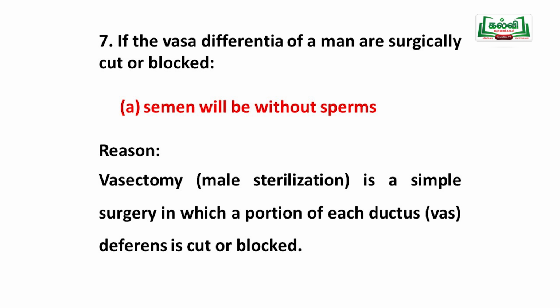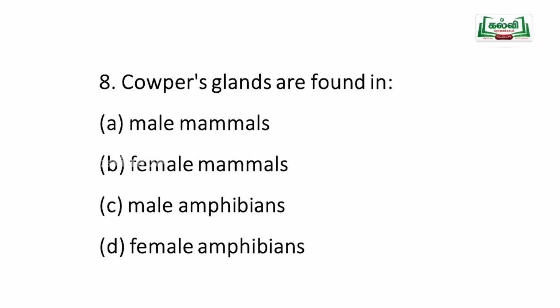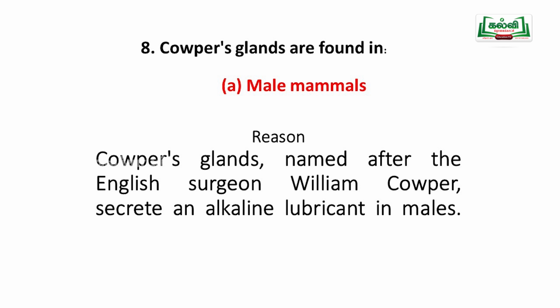The next one is Cowper's gland. Cowper's gland is also called the bulbourethral gland. It is found in male mammals, female mammals, male amphibians and female amphibians. Very easy question. It is present in the male mammals. Cowper's gland is named after the English surgeon William Cowper. It secretes the alkaline lubricant fluid in the male.